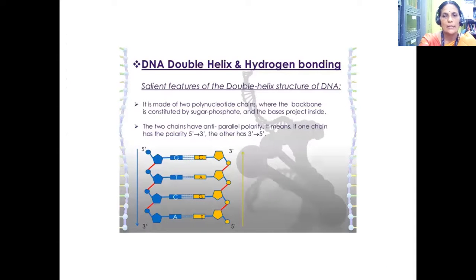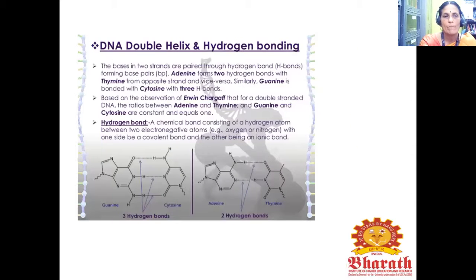DNA double helix and hydrogen bonding. First we see the salient features of the double helix structure of DNA. It is made of two polynucleotide chains where the backbone is constituted by sugar phosphate and the bases project inside. The two chains have anti-parallel polarity. It means if one chain has the polarity 5' to 3', the other has 3' to 5' direction.